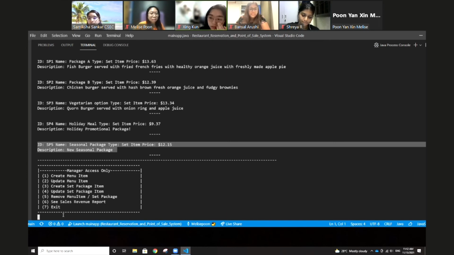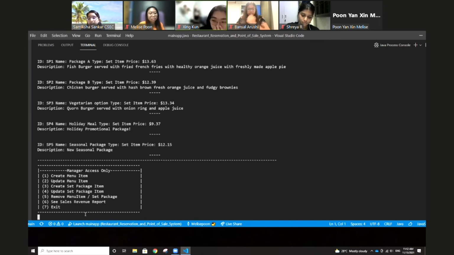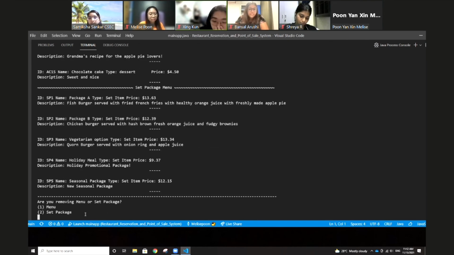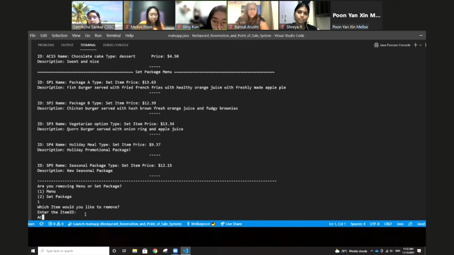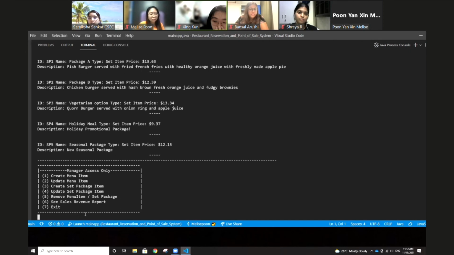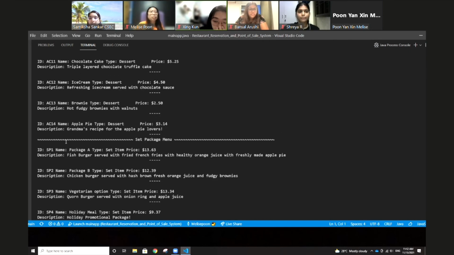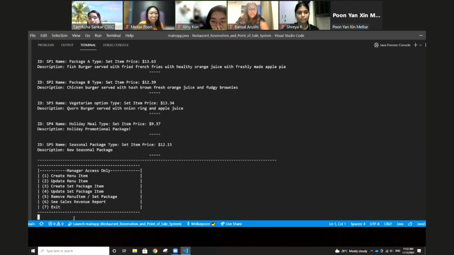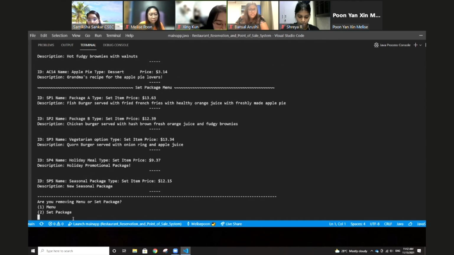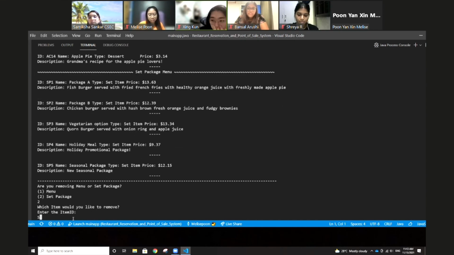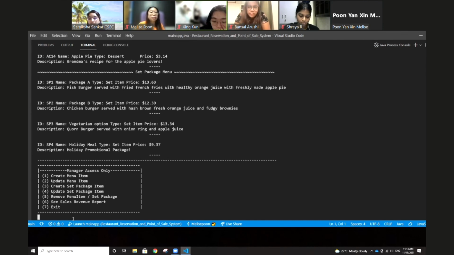Now let's move on to remove the menu item and set package that we created. Type in 5. Let's remove a menu item by pressing 1. Enter in AC15. As you can see, by scrolling above, the AC15 item has been removed. Now let's try removing a set package item by typing in 5 and 2 and then typing in SP5. As you can see, the item has been removed.